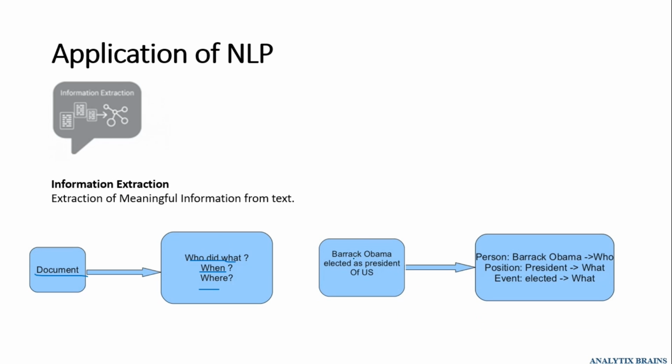Suppose we have a statement in a document that says, Barack Obama elected as the president of US. So here, who is elected as president? Barack Obama. The person we are talking about is Barack Obama, so this falls under who. And what has happened to Barack Obama? He has been elected as a president. So president falls under the category of position. And what has happened? He has been elected, so elected is identified as an event.